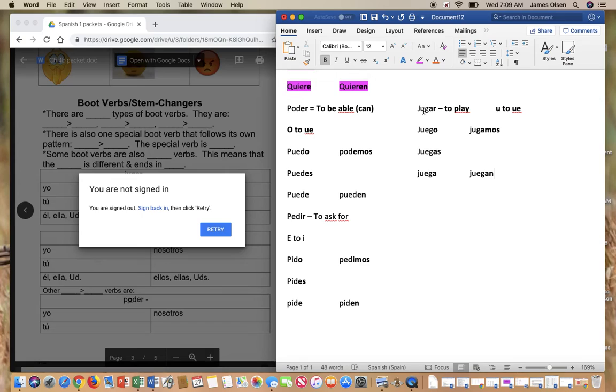And instead of jugo, normally this would be jugo, right? J-U-G-O. But you know that jugo means juice. So this one, because its stem changes, is actually juego, juegas, juega, jugamos, and juegan.